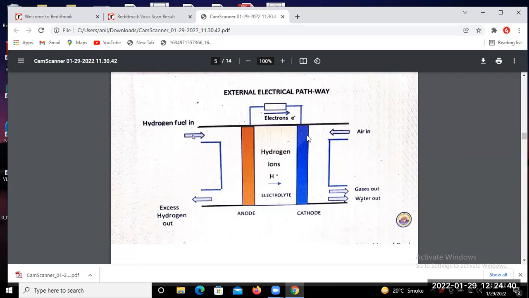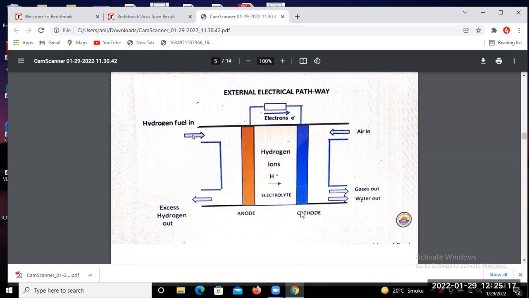Okay, the external electrical pathway is also shown here, that is the flow of electrons from this anode to this cathode. Okay, and this is the electrolyte, that means the hydrogen ions, H plus ions. Okay, so you will find this arrangement in that path. Okay, so this is the complete structure of the electrolyte, with hydrogen fuel from this path and air from this one.